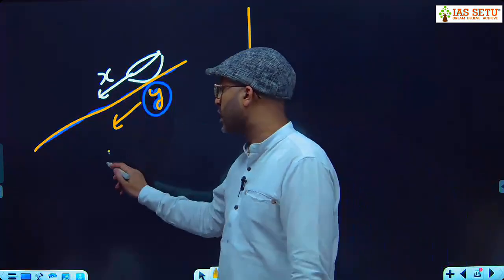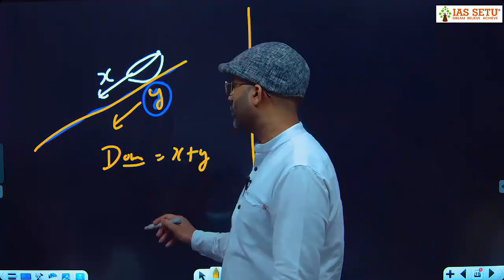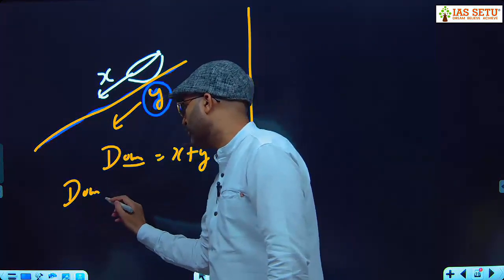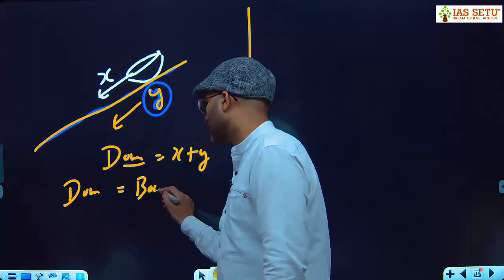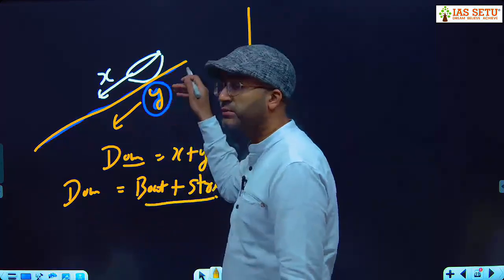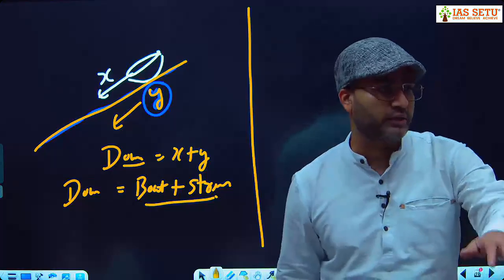So here, what is downstream? x plus y. Downstream is speed of the boat plus speed of the stream, because the stream speed will help the boat.